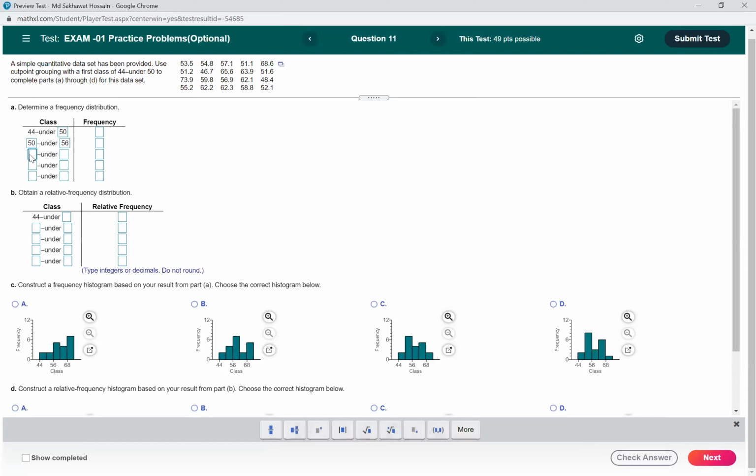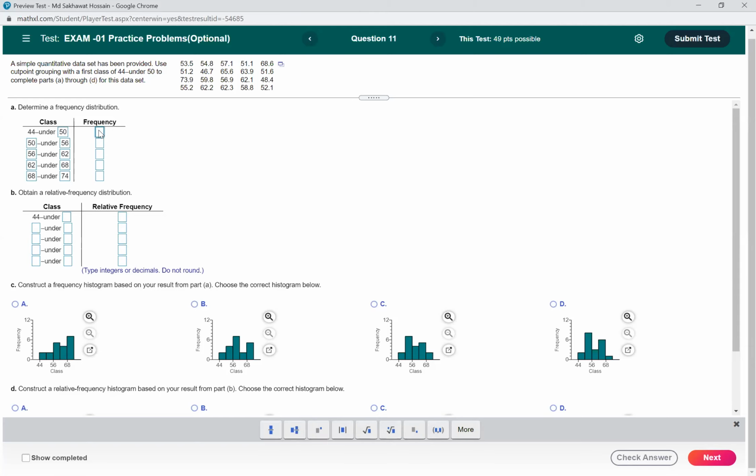Then 55 plus 5 is 60, and this one will be 60 plus 5, so that means 65. And this one is 65 plus 5, that means 70. And you can see that all the numbers are between 45 and 70. We do not have any numbers below 45 or above 70.